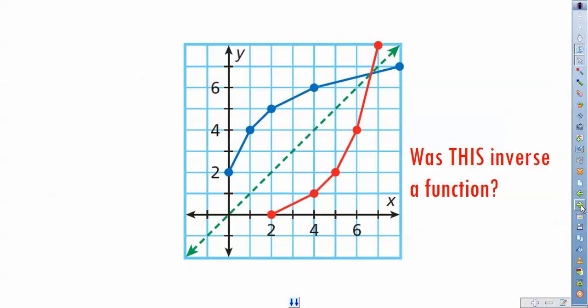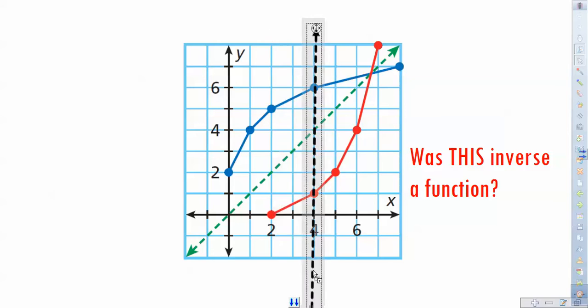But if we brought back the first example that we had, the one in red, is that considered a function? Yeah, that one's certainly going to pass a vertical line test. No matter where we drag that vertical line on both the blue graph and the red graph, we're only going to hit that graph once.